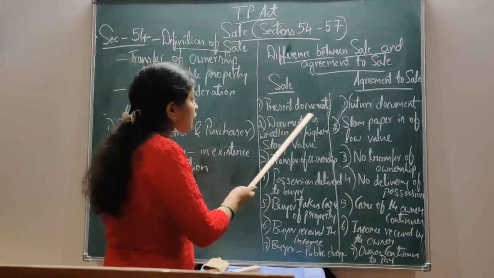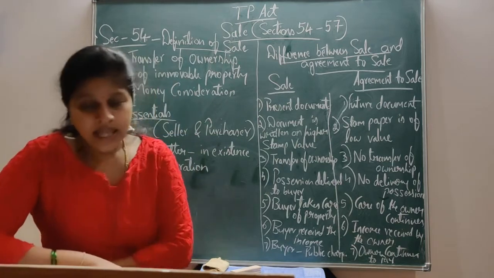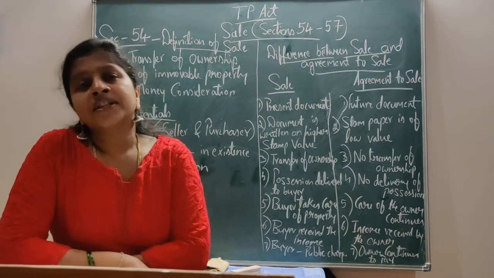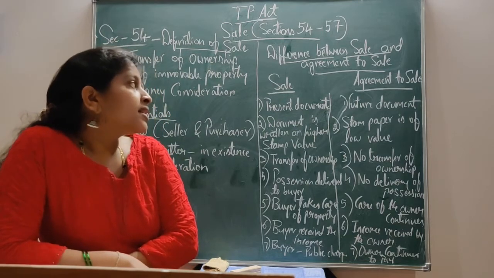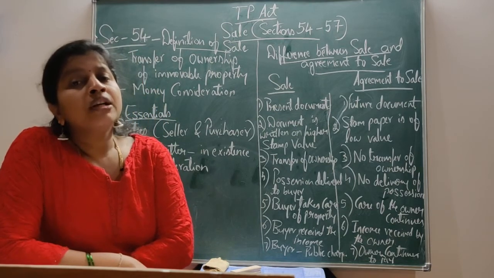Sale document is written on higher stamp value. That is, the document is written on the higher stamp value, but under agreement to sale, the stamp paper is of low value.